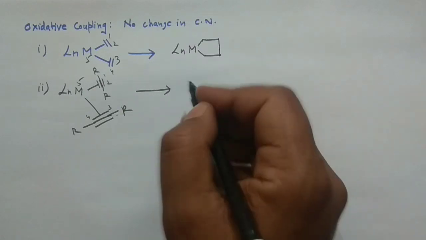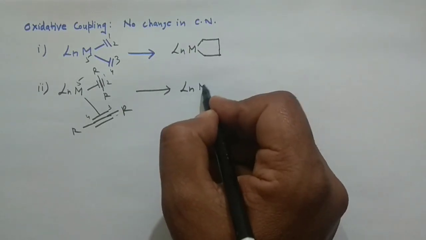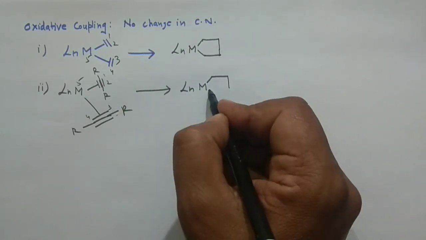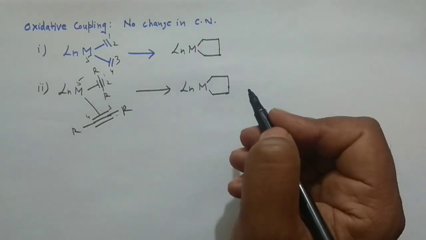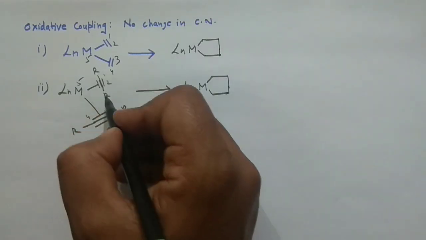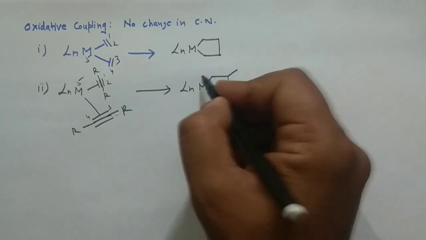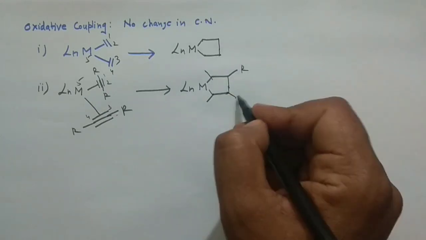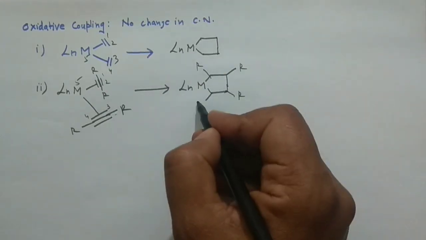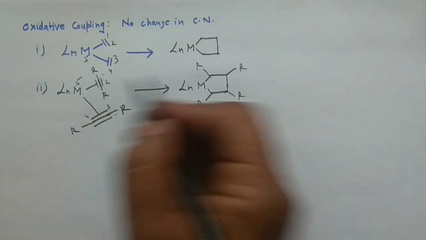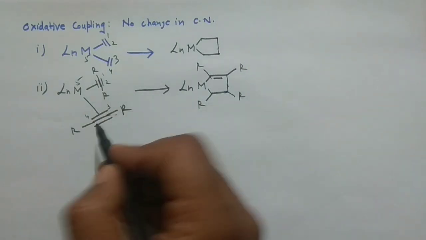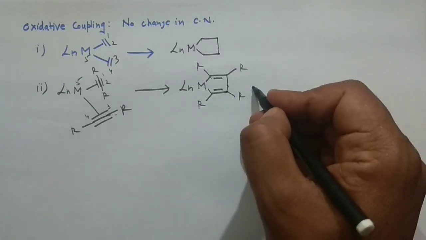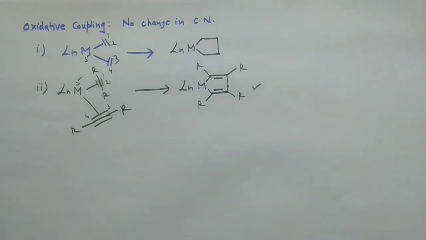So a 5-membered ring. So you can write LnM, metal in the 5-membered ring, and you can form this 5-membered ring here. Okay, and all carbons are having R, alkyl groups. Okay, and here bond order 3, it would remain 2. Here bond order 3, it would remain 2 here. So these are the examples of the oxidative coupling.